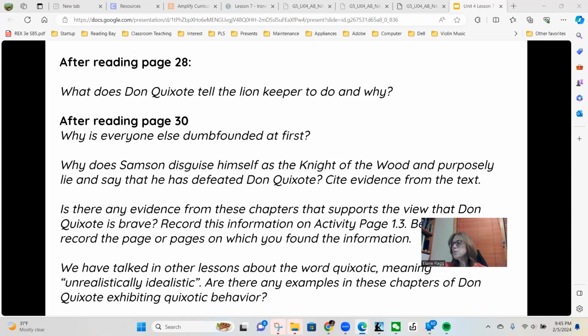Okay, so now let's continue reading. I'm at the top of page 30. Under threat, then, the lion keeper opened one cage. Don Quixote thought for a minute. Should he face the lion on horseback or on foot? On foot, he decided. Rocinante might get scared by the sight of the lion.